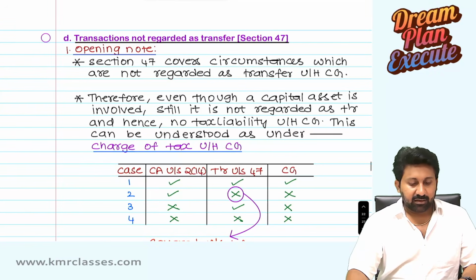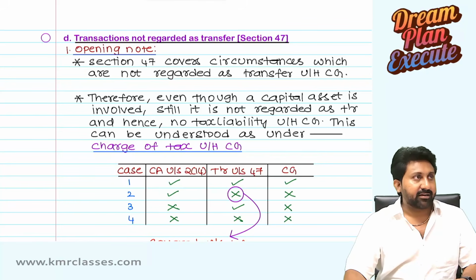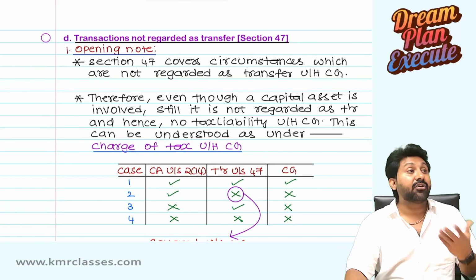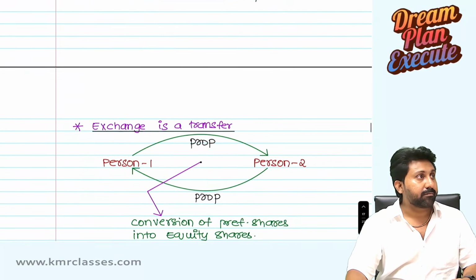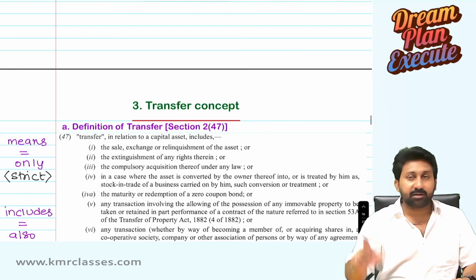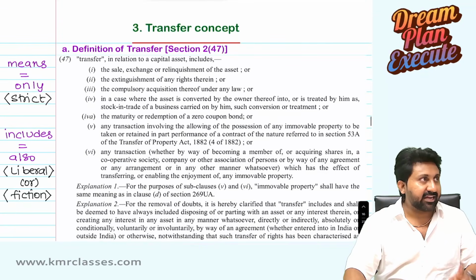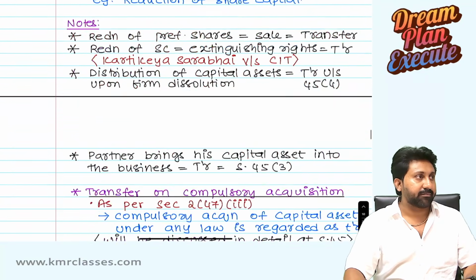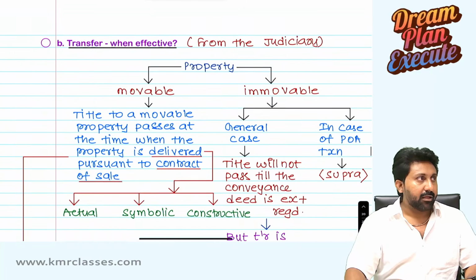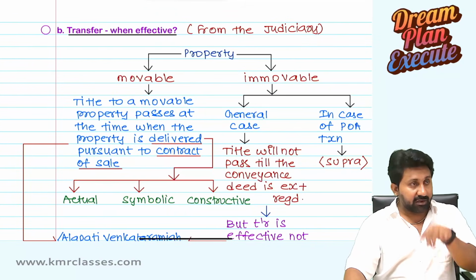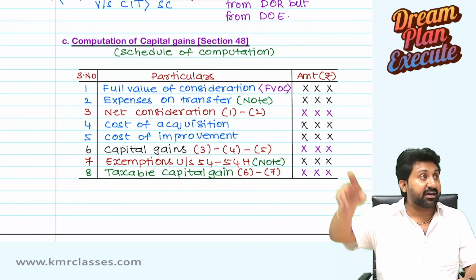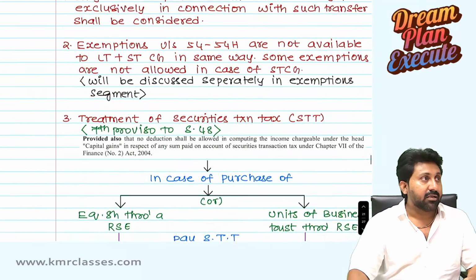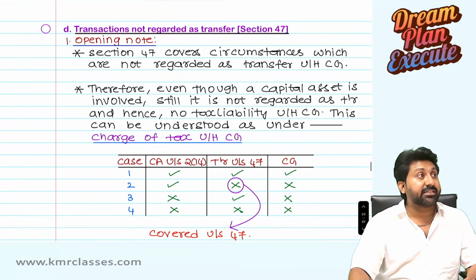Then we are going into Part D, transactions not regarded as transfer, Section 47. You can see here. Transfer is the main concept. In that, A, definition of transfer is completed. B, transfer when effective, we are going to discuss now. Upon transfer, what will happen? Section 48 will get attracted, capital gain computation. What is not a transfer is Part D.